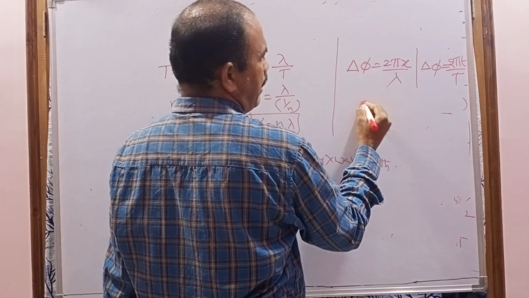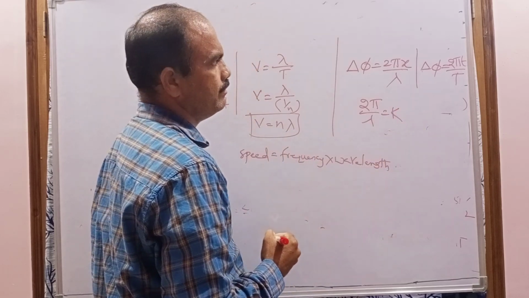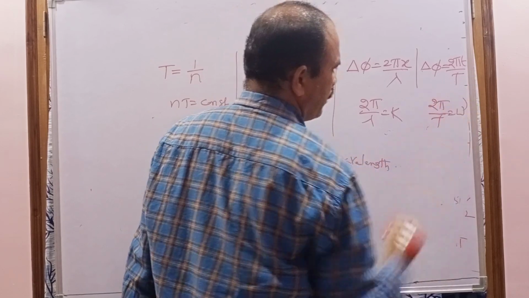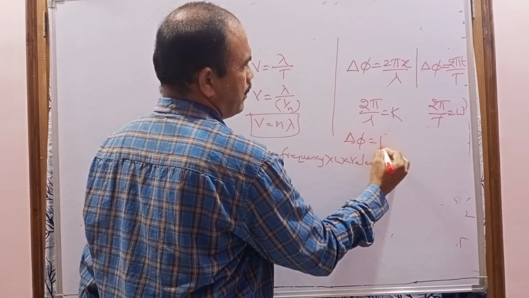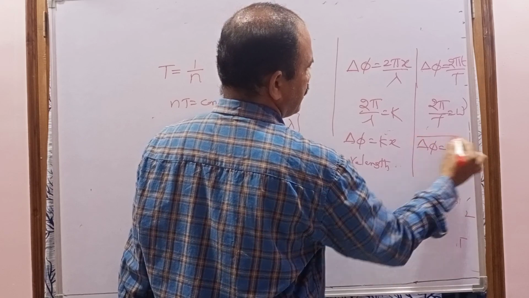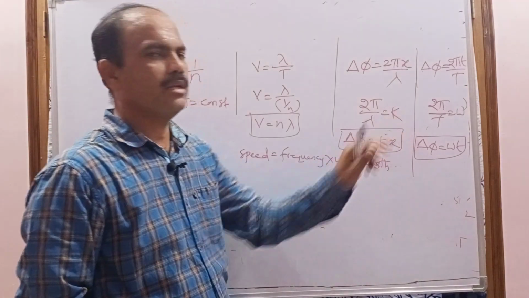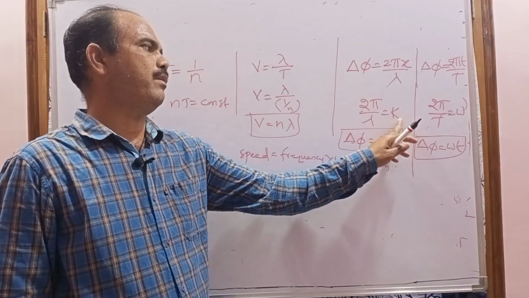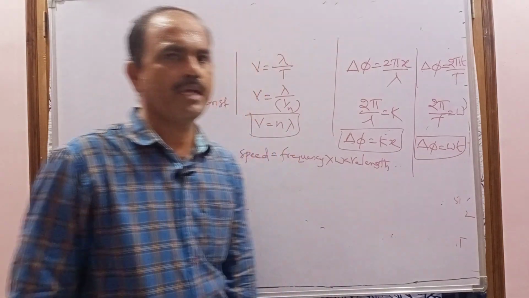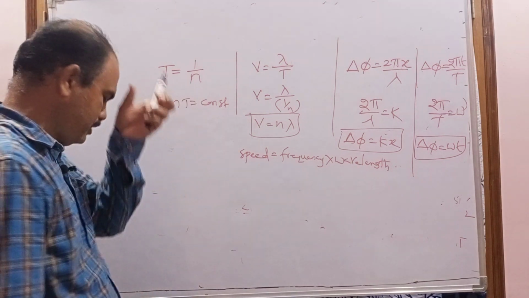Generally, 2 pi by lambda can be taken as k and 2 pi by capital T can be taken as omega, and that's why delta phi equal to kx or delta phi equal to omega t. Later you will learn more. Here k is known as the propagation constant, every wave has some propagation constant, and omega is known as the angular frequency. These are some of the formulas you have learned so far.